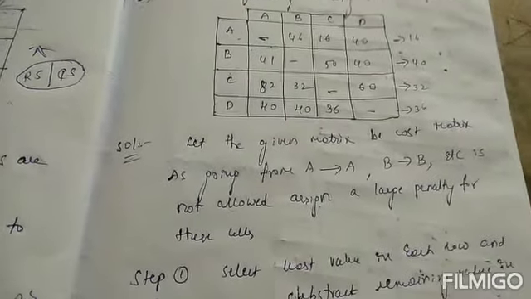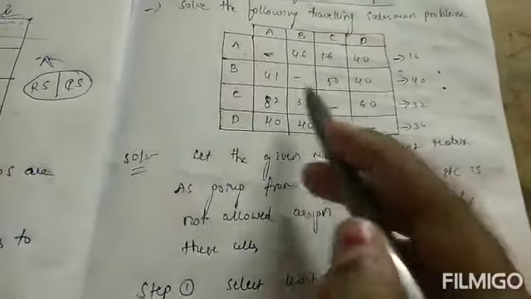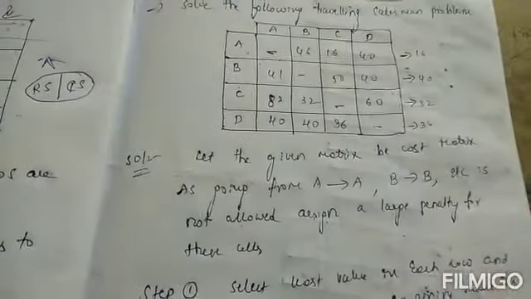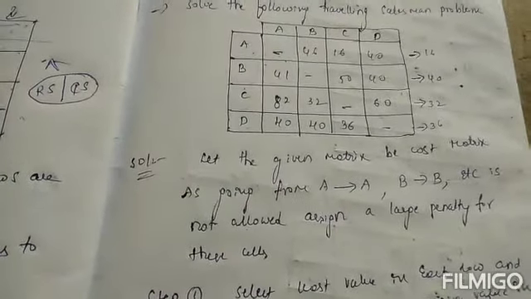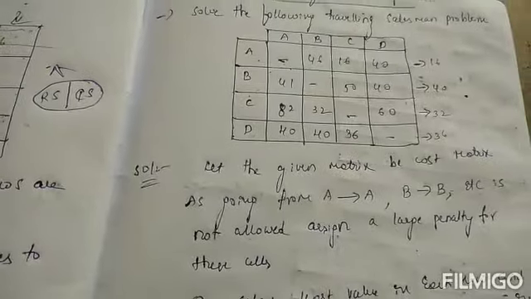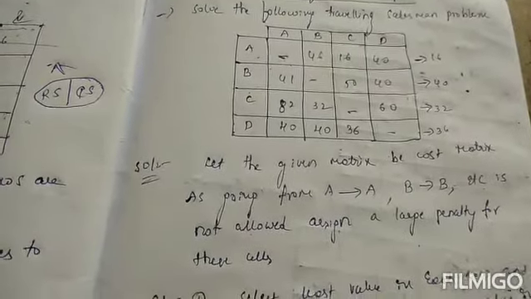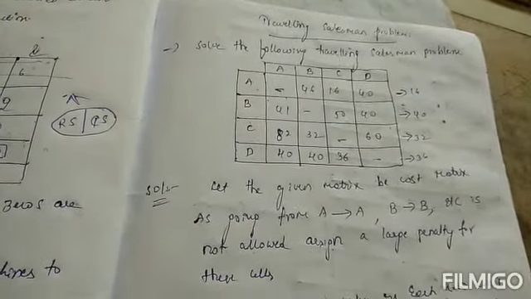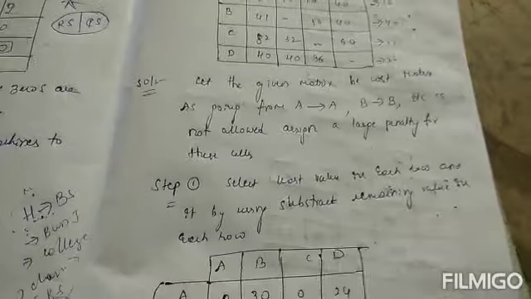Now we are going to solve that type of restricted problem. In the restricted problem, the cells having the dashes mean it is restricted, the cell which does not make any work. So that is the meaning of restricted assignment problem. Here in our assignment traveling salesman method, the dashes mean we are assigning a large penalty for these cells.